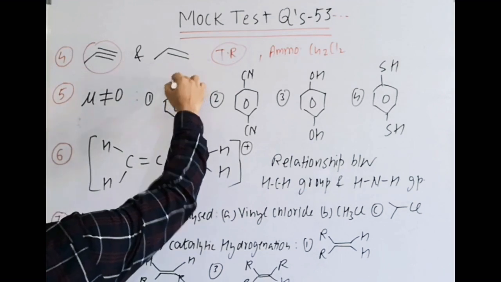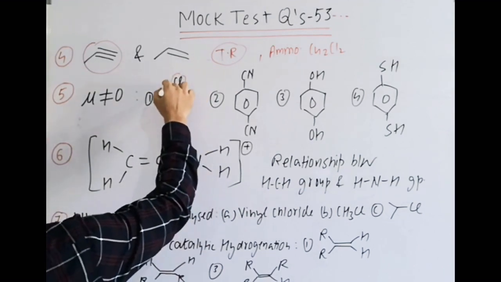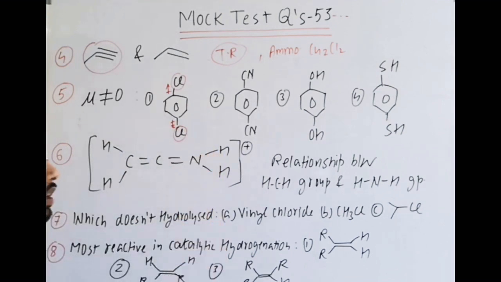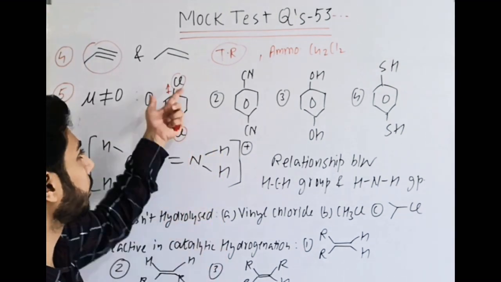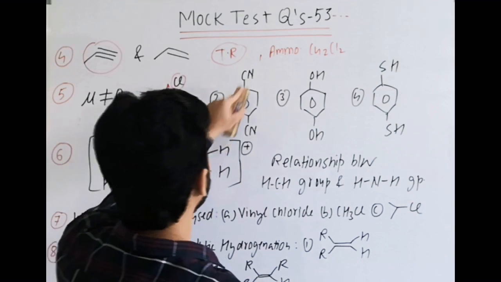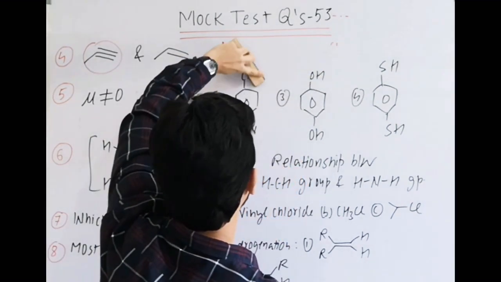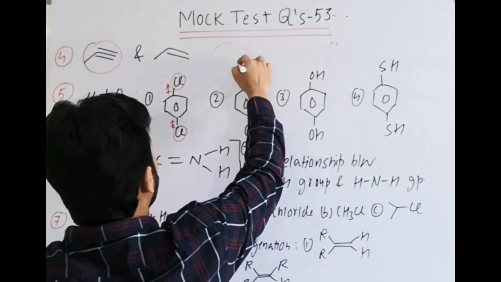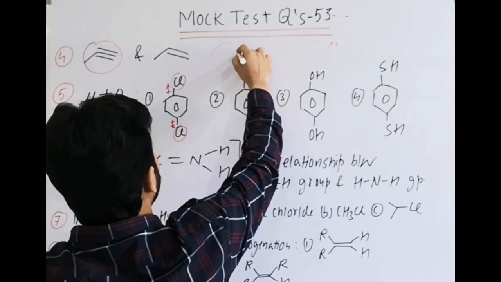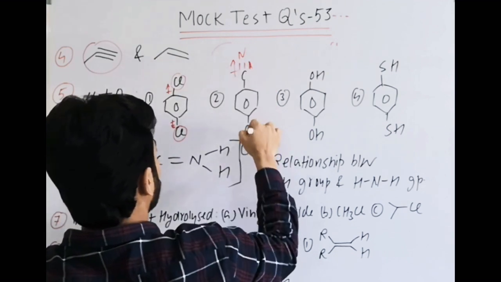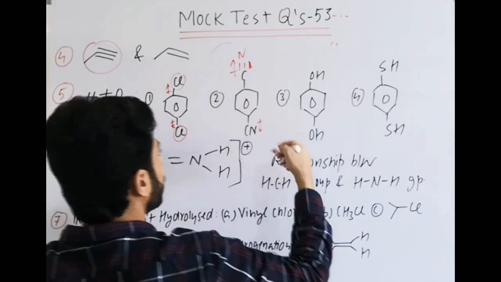First one, Cl here, lone pairs are there, doesn't matter. Bond moment will be towards the more electronegative atom, cancelled. CN is a linear molecule. Why? Because carbon is sp hybridized. So in short, we can write it like this: CN, nitrogen there, triple bond, it will be towards this, same way it is downwards, cancelled out, 0.